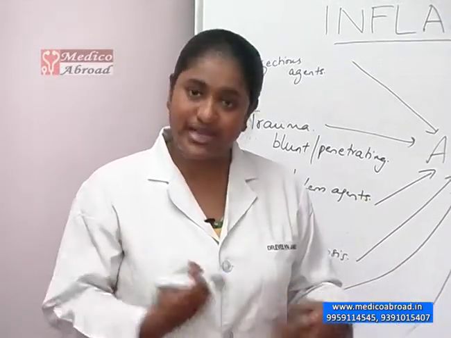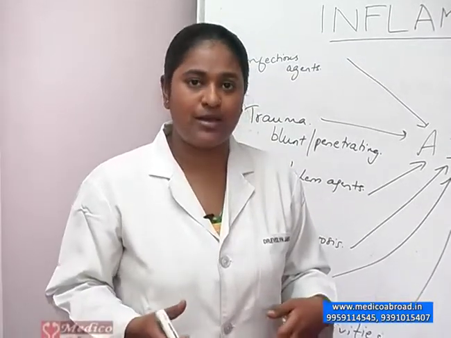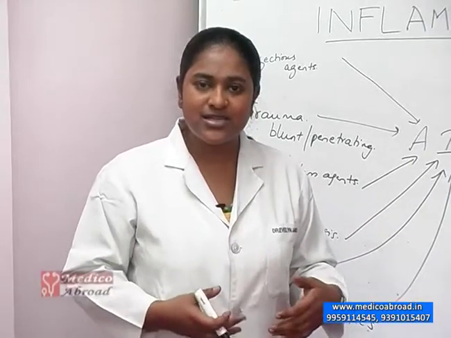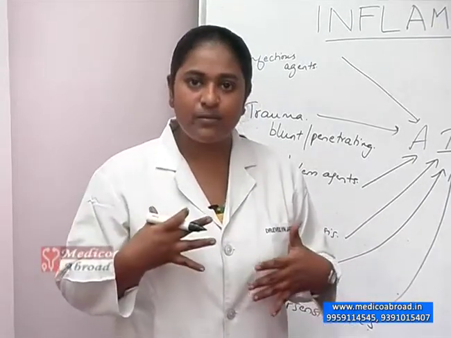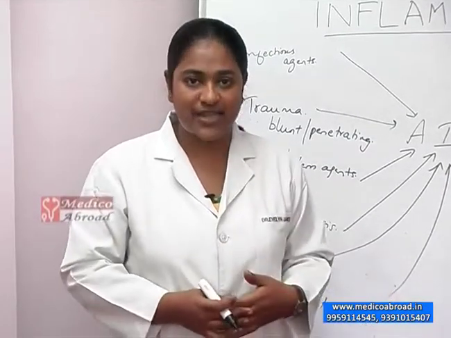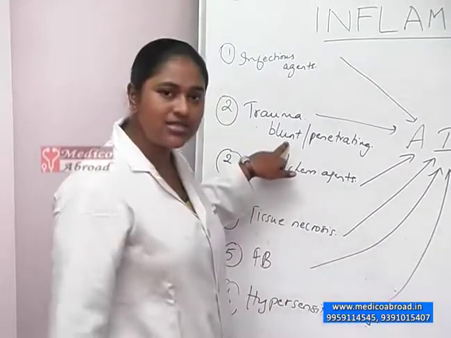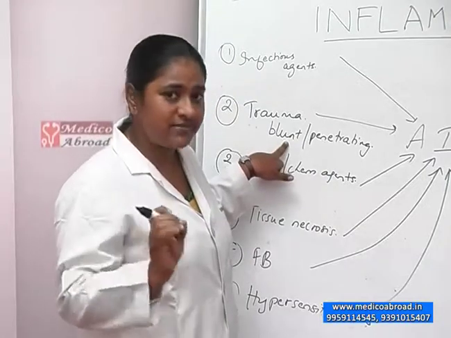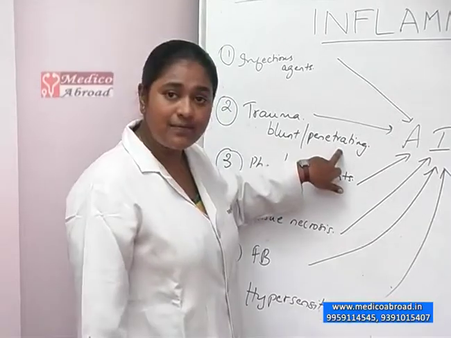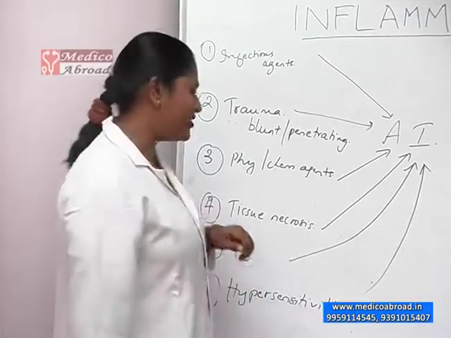If you're wearing a seat belt and the person had a road traffic accident, it would be blunt trauma because no instrument has pierced the body cavity, but there are multiple pressure, bruises or concussions because of the force in the road traffic accident. When there is no penetration of the body cavity, that is called blunt trauma. Most times, blunt trauma is more dangerous and fatal sometimes than penetrating trauma. So trauma is a cause for acute inflammation.